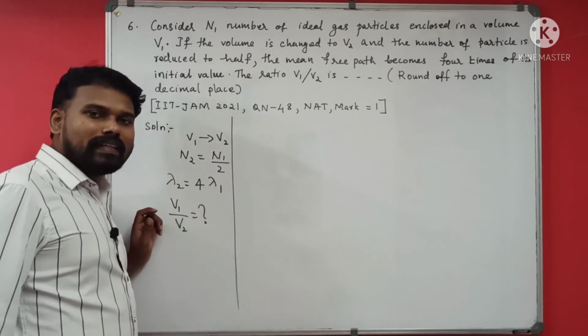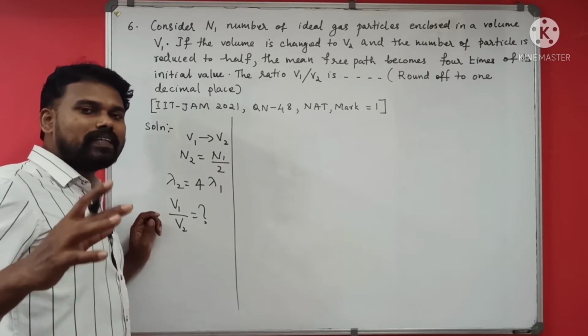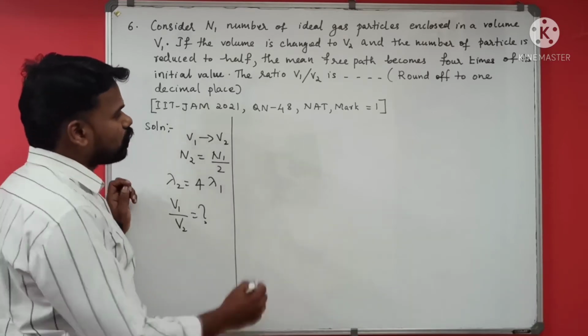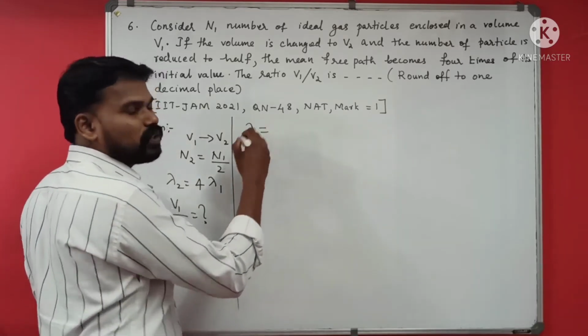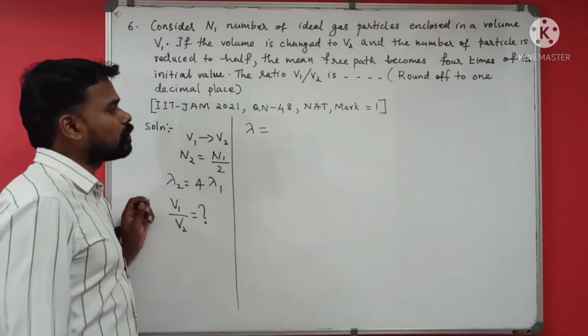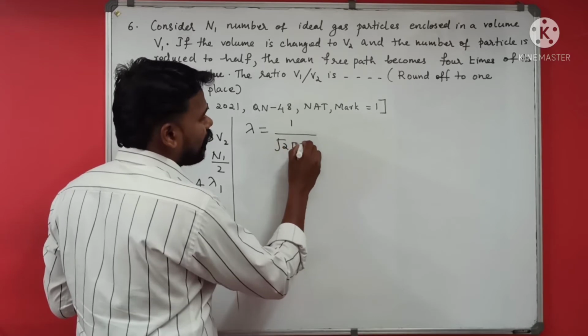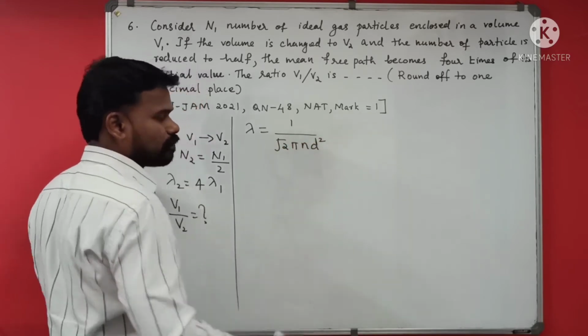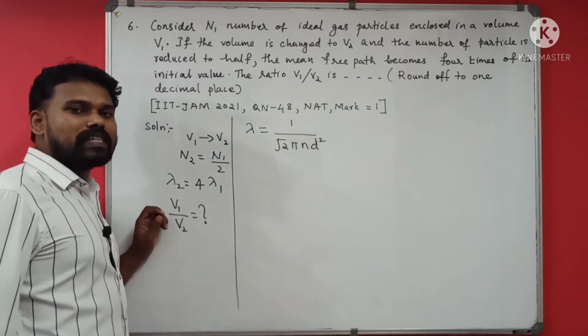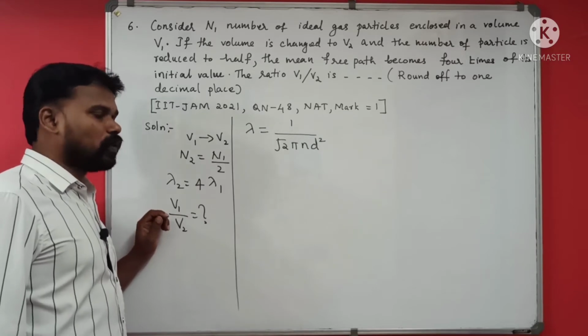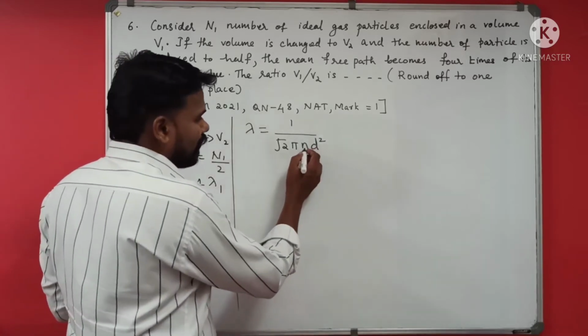Here I will write the equation to find the mean free path of gas molecules. Lambda is 1 by root 2 pi n d square. What is n here?